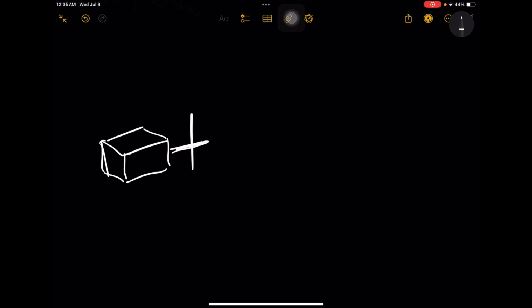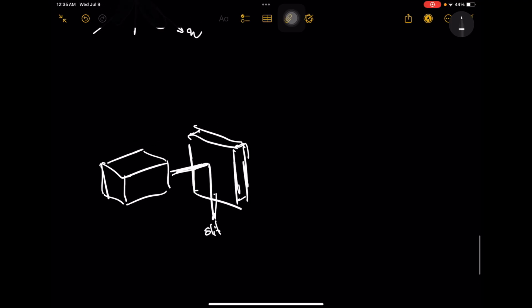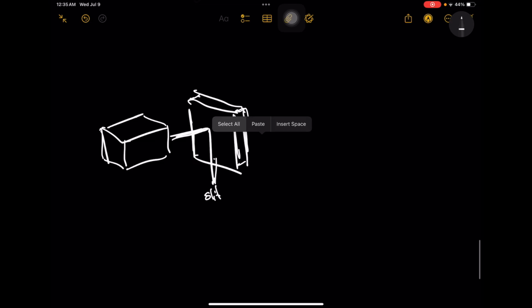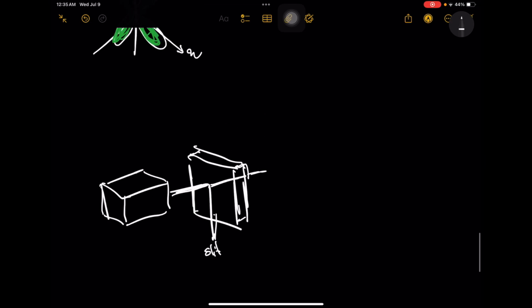This one goes through a slit, and this one is another slit. So the beam goes from this part and reaches a magnet. That's our magnet.